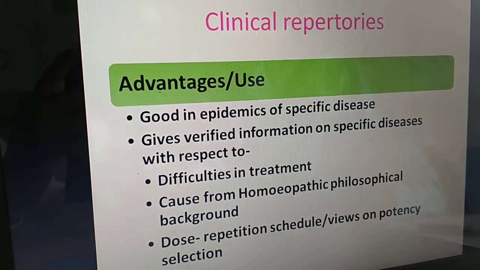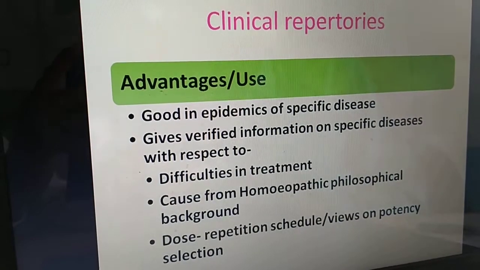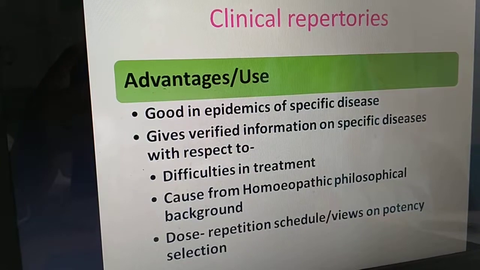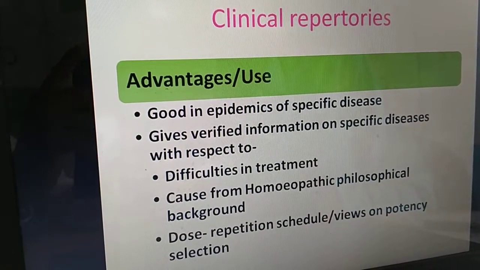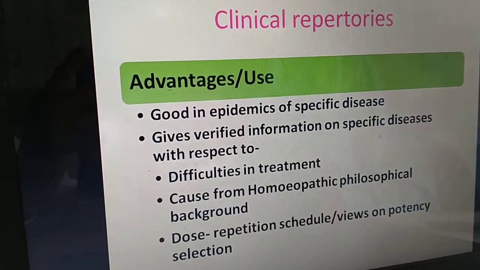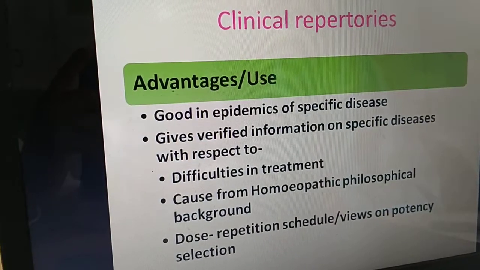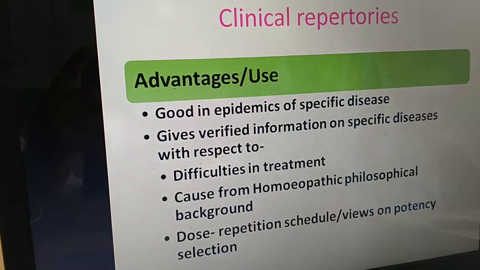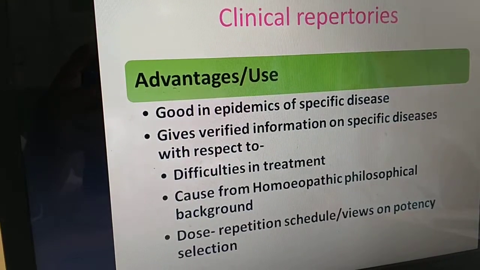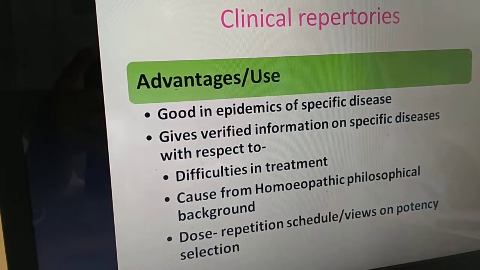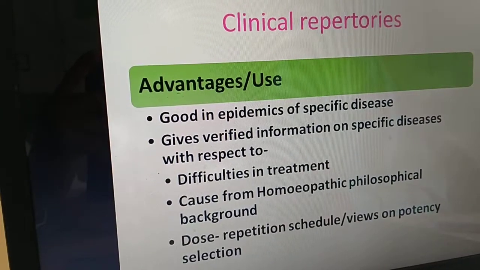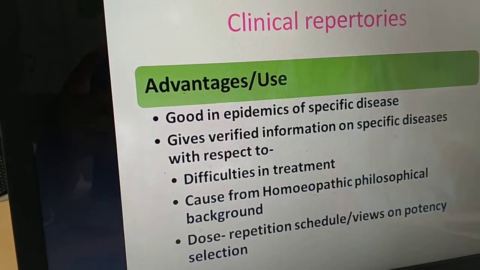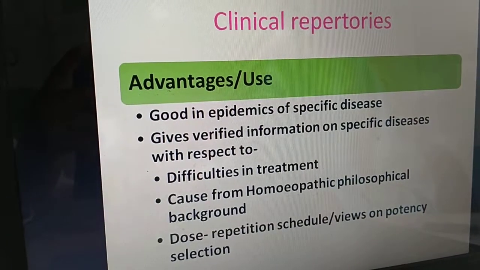Then these clinical repertories are very good in the epidemics of specific disease. So there is an epidemic of pneumonia, epidemic of diarrhea, epidemic of fever, epidemic of malaria. Now the already mentioned clinical repertories are very good in the epidemics. Everywhere we cannot carry those voluminous general repertories. A lot of information is given there, but in these repertories pinpoint information related to that disease is given, so they are good in specific epidemics.